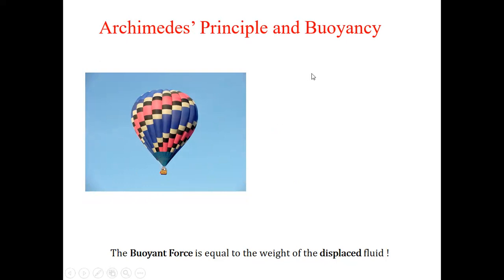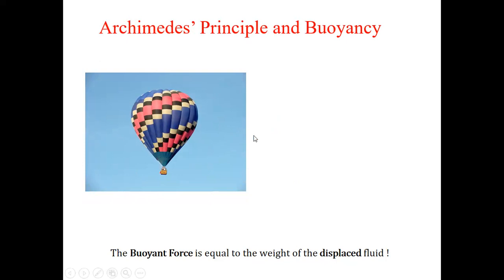If buoyancy force is greater than the weight of the object, the object will float. Why? Because buoyancy force is acting in the upward direction. But if buoyancy force is less than the weight of the object, what will happen? The body will sink. Right, my friends.